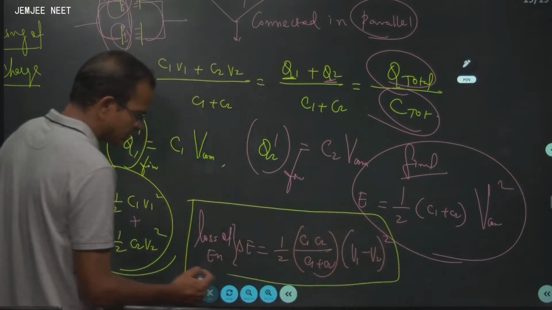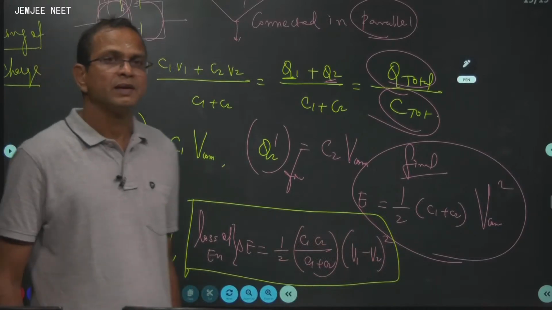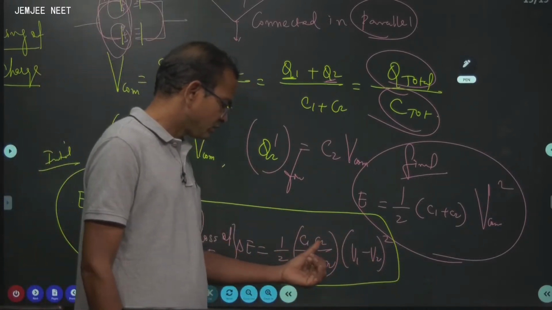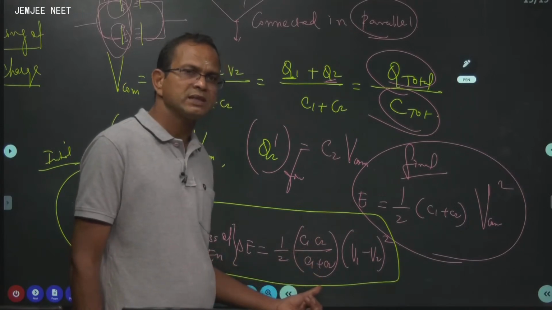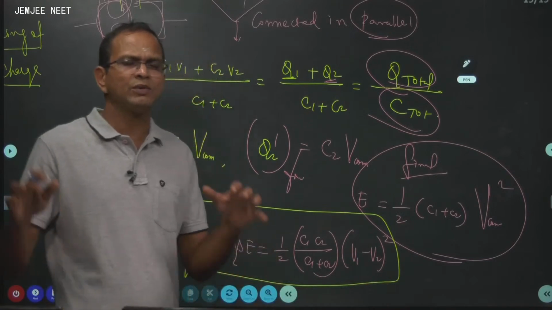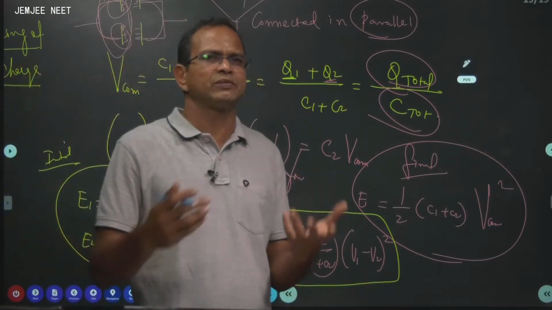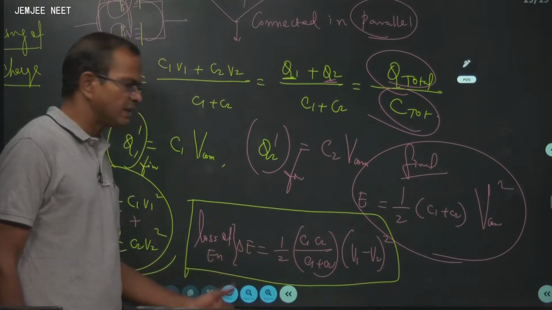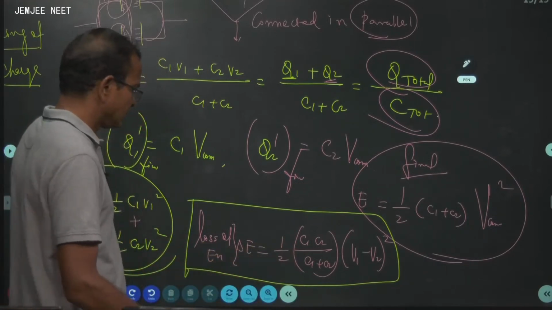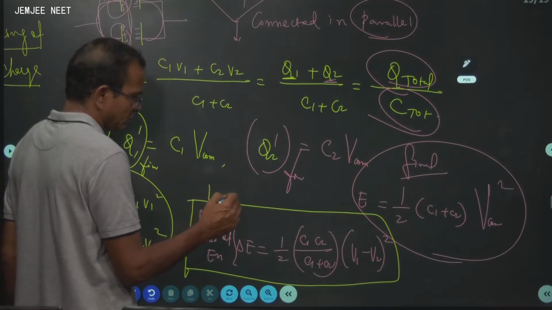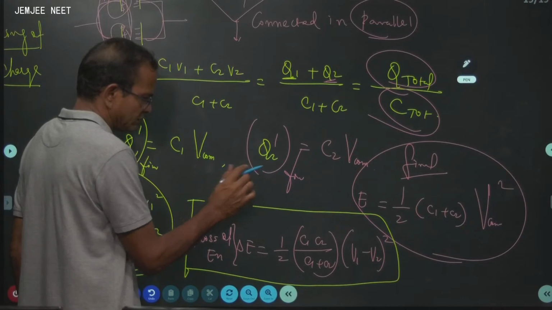In simple language, C1 C2 divided by C1 plus C2 is the effective capacitance in series, and V1 minus V2 the whole square is the potential difference. So much of there is a loss of energy. This is energy loss while sharing.